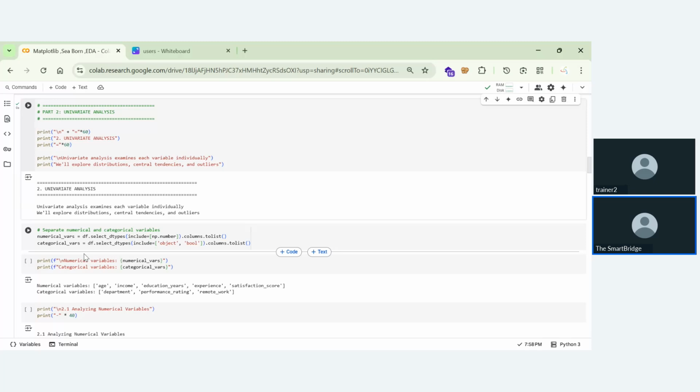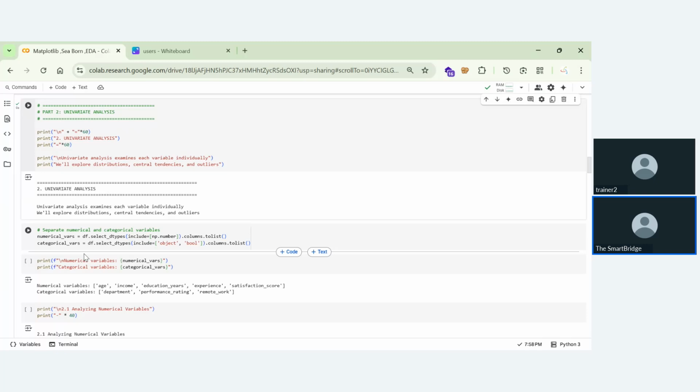Suppose you're having 2, 3, 4, 5, we can perform minimum, that is 2, maximum, that is 5, average, that is 2 plus 3 plus 4 plus 5 by 4. Mean, median, max, everything that we can perform with numerical. But coming to categorical, you cannot perform mean, median, mode, and everything. You need to have some numerical to perform these aggregation functions. So that's why we are dividing numerical and categorical differently.